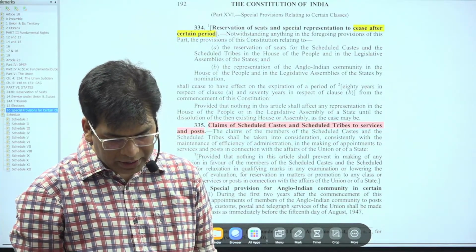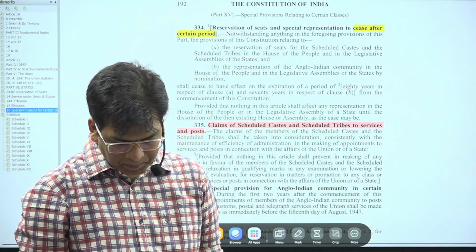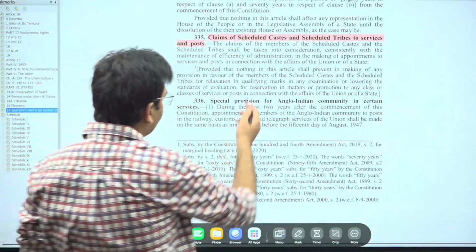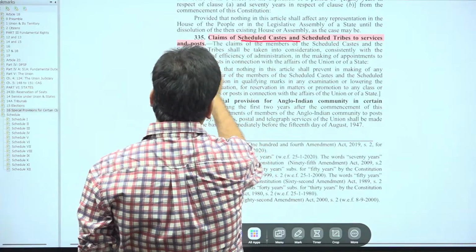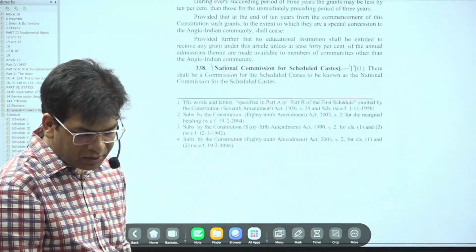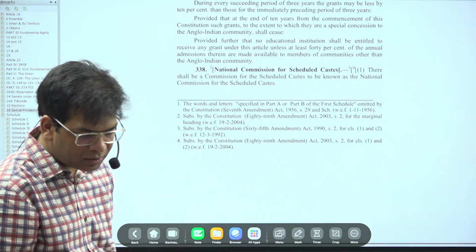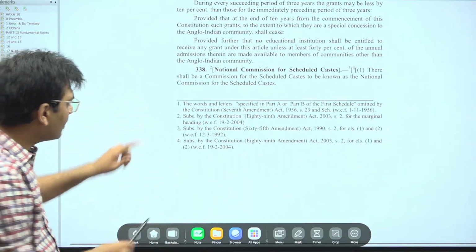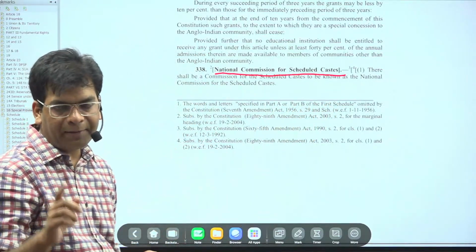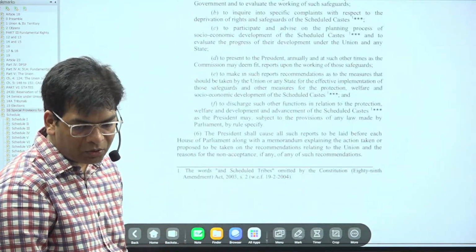335 provides the reservation for SCs and STs in the services and the different appointments. And 338 has brought the commission for the SCs. 338, National Commission for the Scheduled Castes. 338A, National Commission for the Scheduled Tribes.